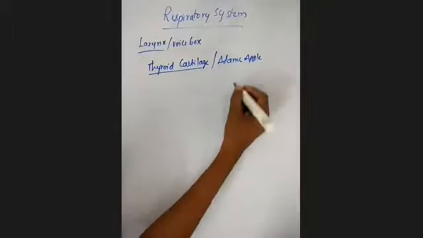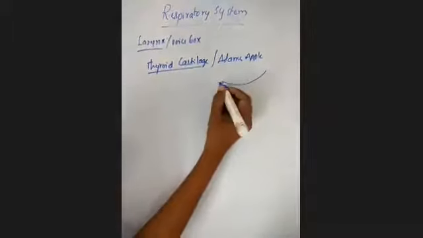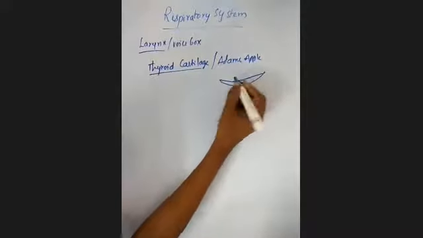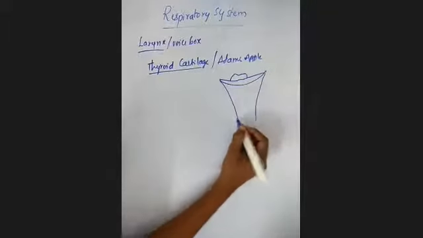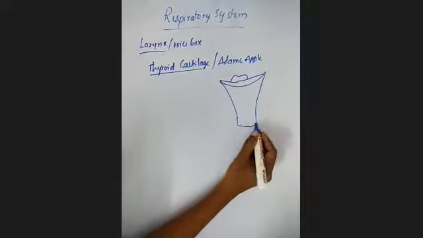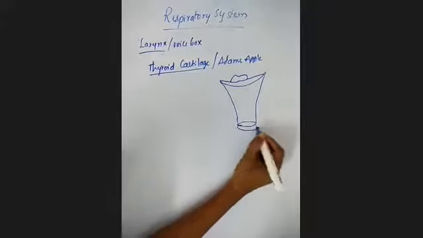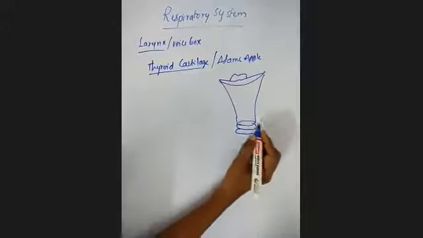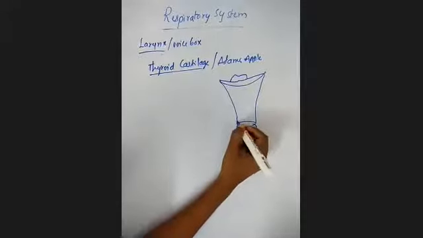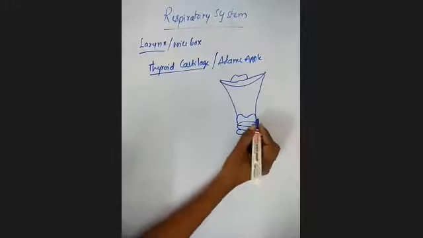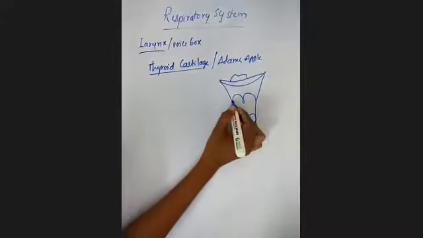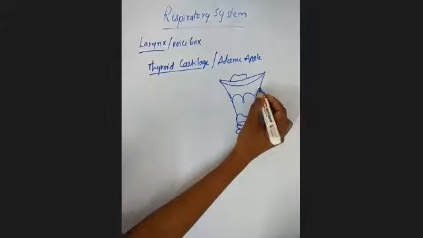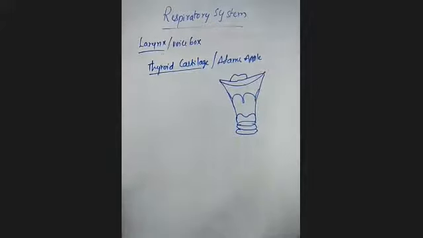And if you see the shape of this, it will be like this. This is the shape of this thyroid cartilage.